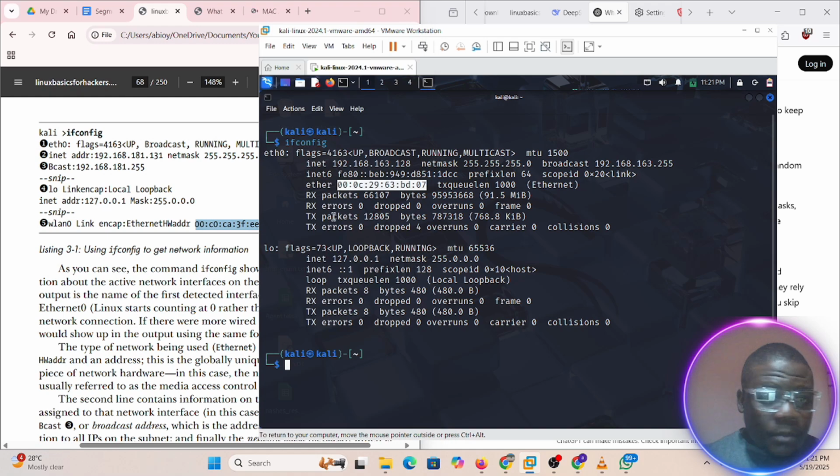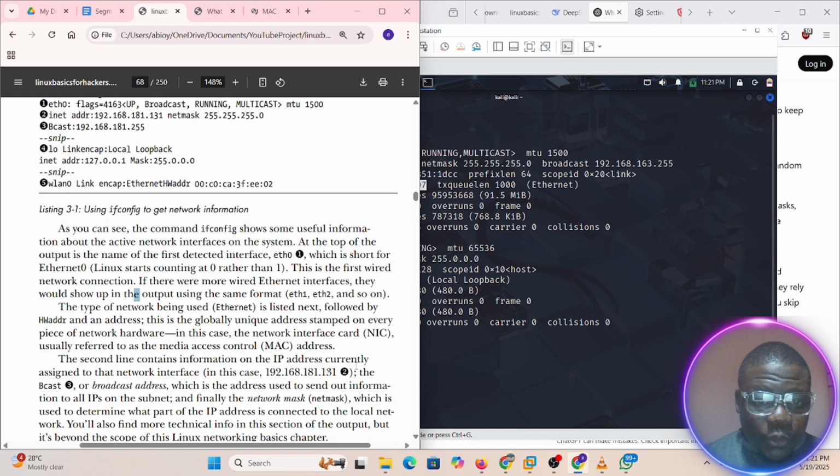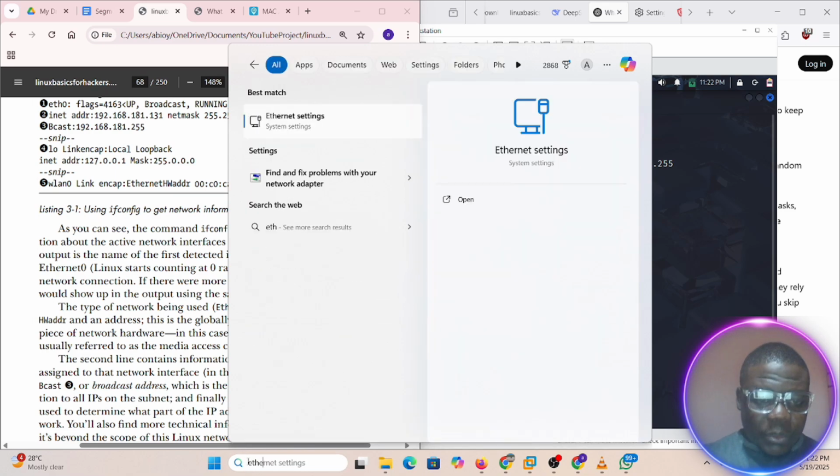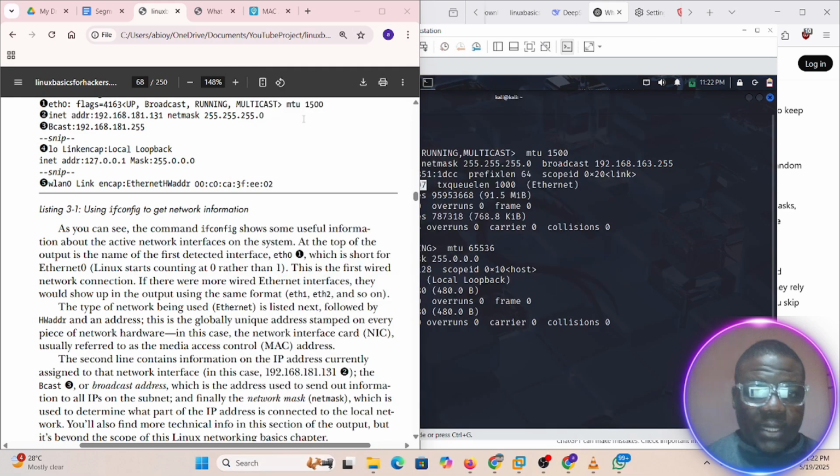So here now, let's look at line 2. The second line contains the information on the IP address currently assigned to the network interface. Network interface, that's the NIC. Even on our system, we have a network interface. So let me use my host system as an example. Let me go to Ethernet. Let's go to Ethernet settings.